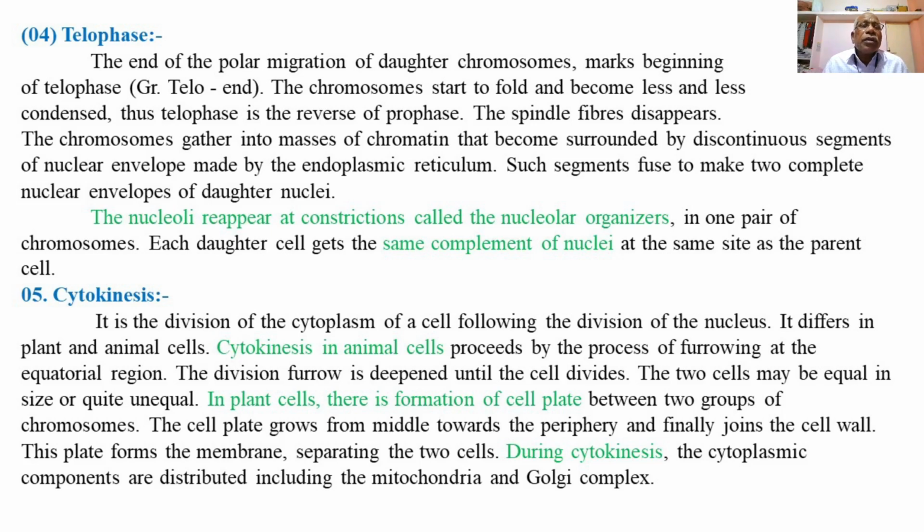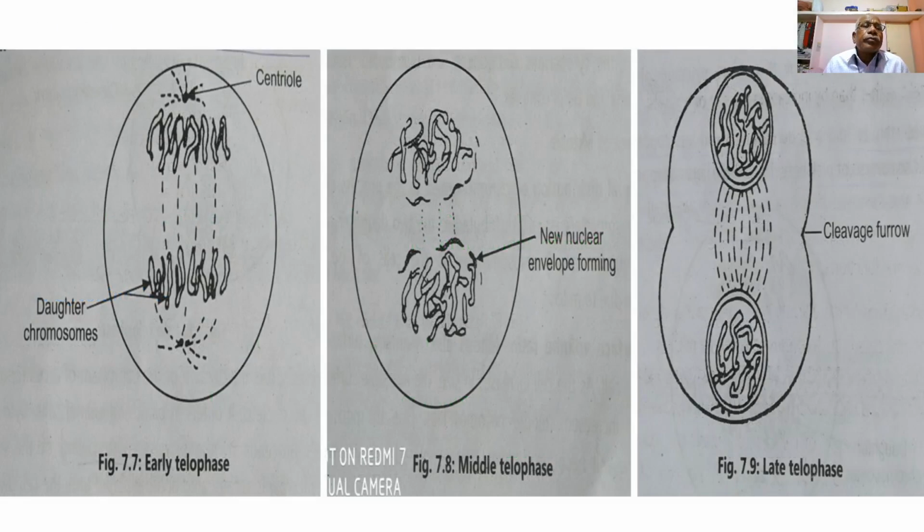So, this is our cytokinesis. Now, this is the figure showing the early telophase, middle telophase, and the later telophase. In early telophase, the chromosome complements have reached the opposite ends of the cell. In middle telophase, the chromatids become less and less condensed, and the chromatin material becomes coiled to form daughter nuclei at the polar ends.